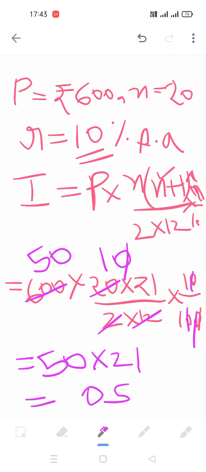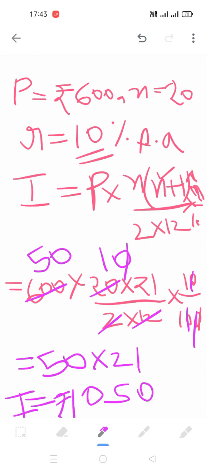This answer, this 0 here and 5, this will be your answer. Rupees 1050. This is your interest. Now shall we complete the solution?